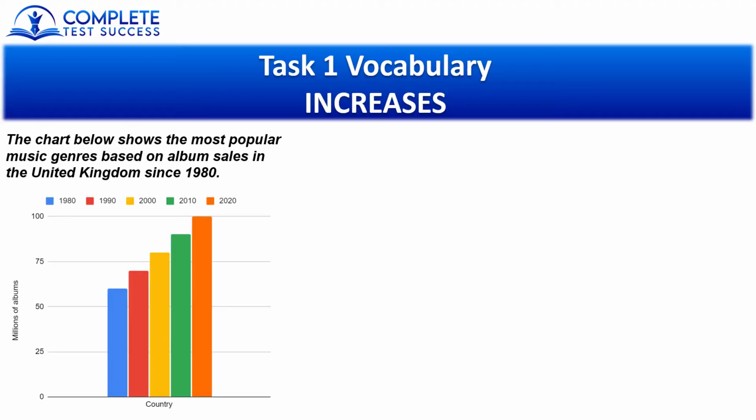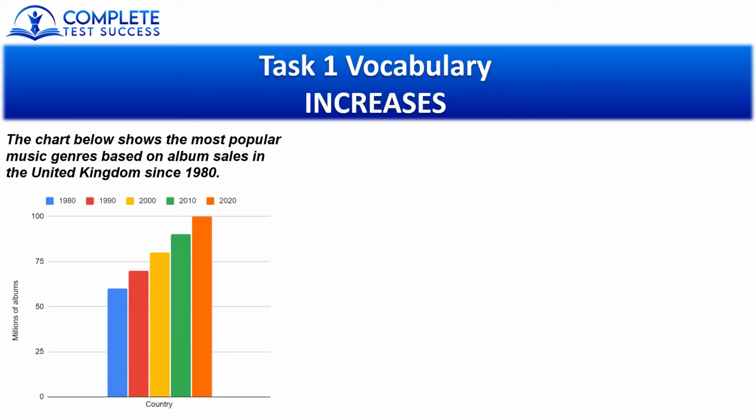One aspect of getting a high lexical resource score is that you don't repeat yourself over and over again, and this is why I'm going to teach you so many ways to say the same thing in this lesson. To get started, we're just going to look at the basics, but this lesson will get more and more detailed as we go along. Now, here's the question we will look at. The chart below shows the most popular music genres based on album sales in the United Kingdom since 1980.